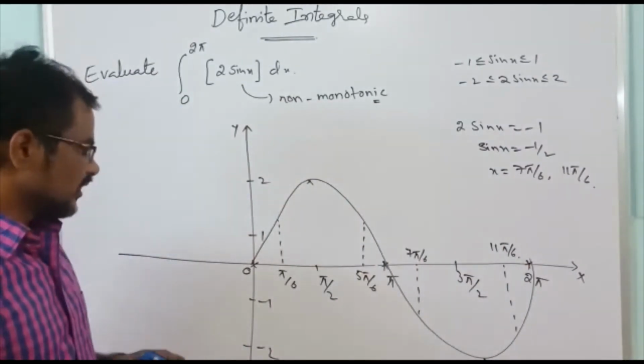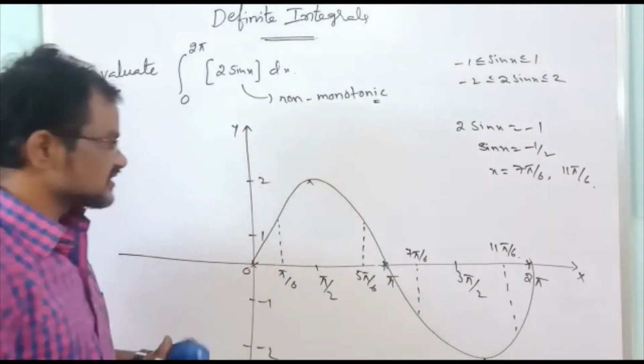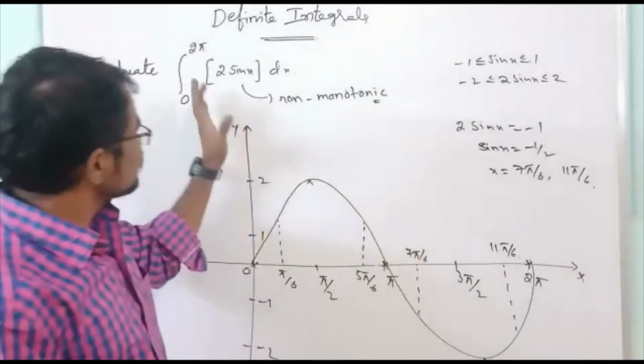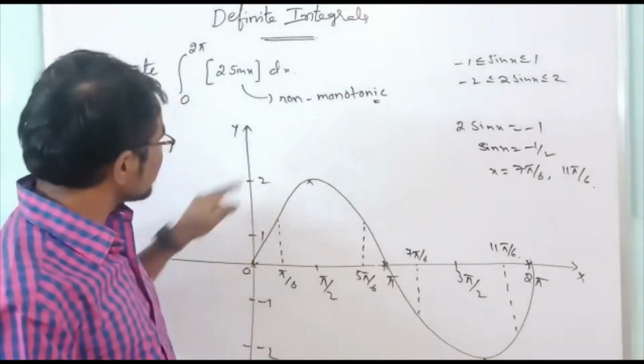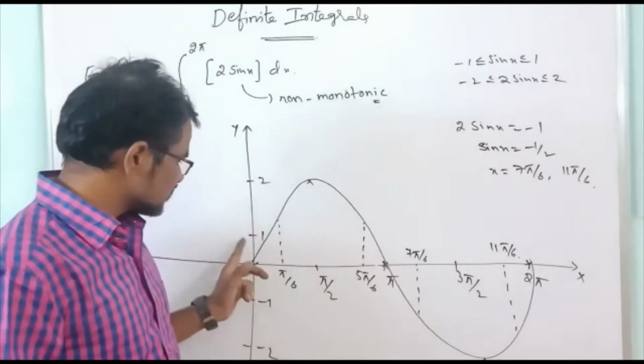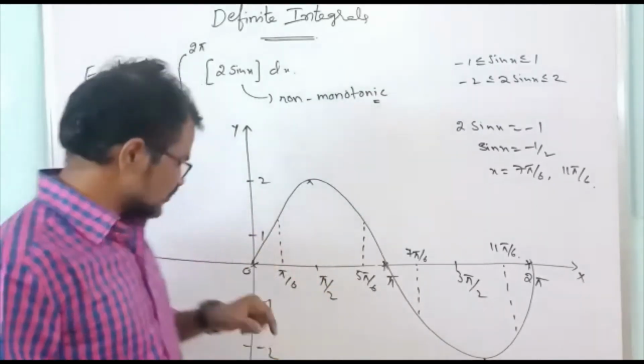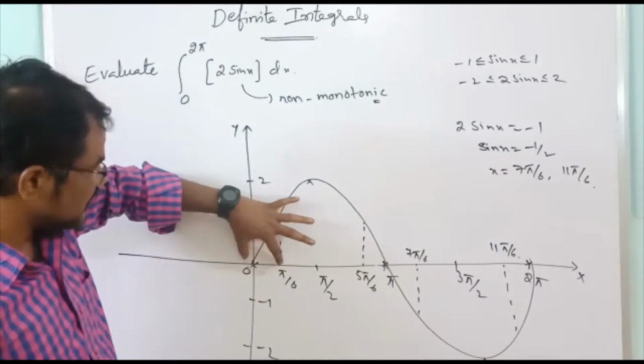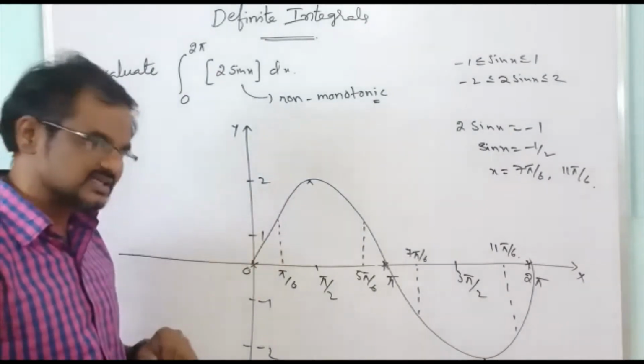Okay. Now we have to split the integration where the function is discontinuous. So at these points the function is discontinuous, and that's why we have to observe the behavior of the function between 0 to pi by 6 also.